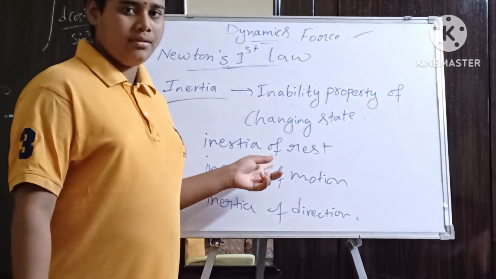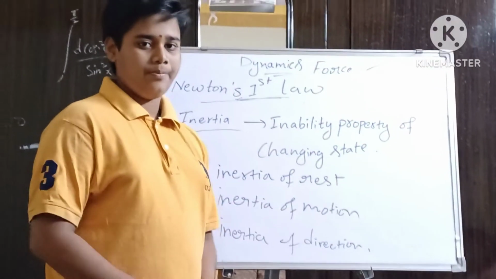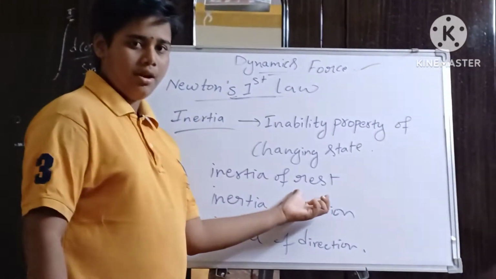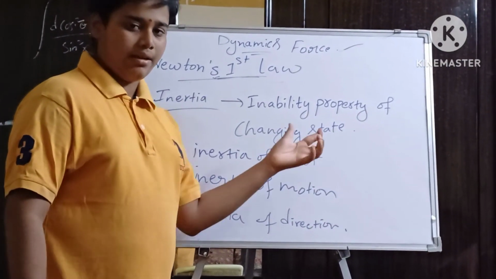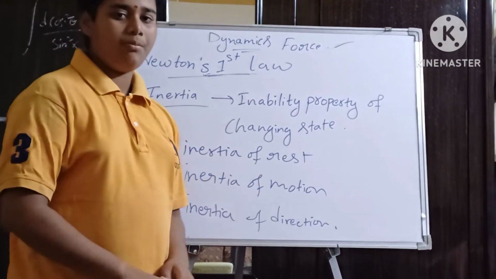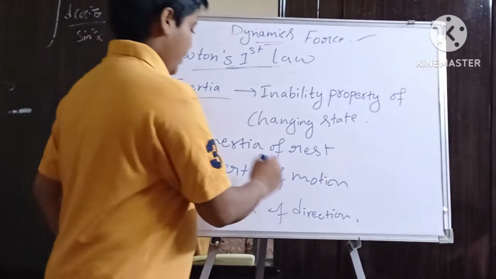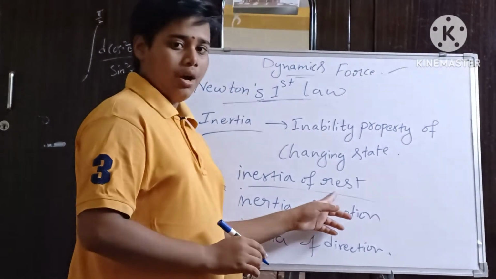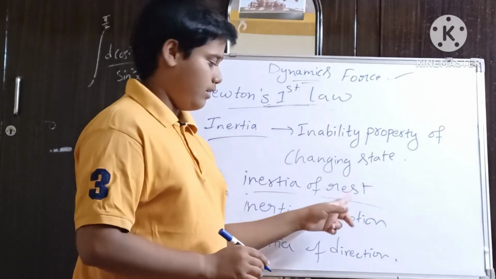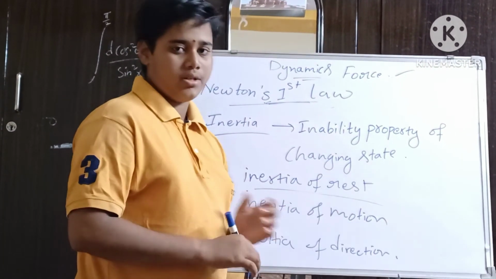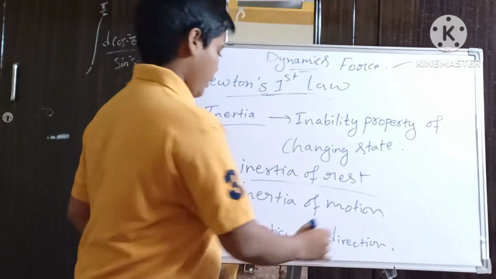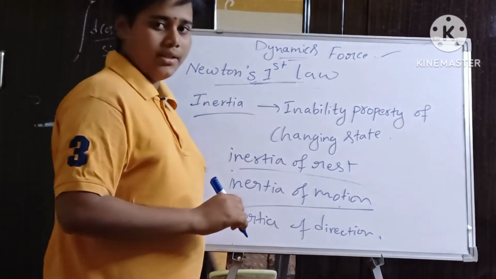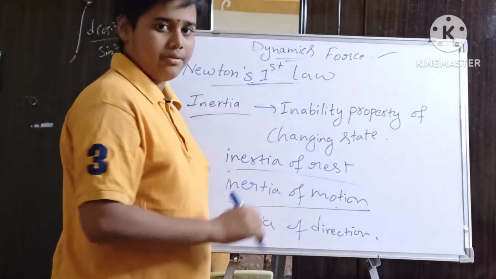Inertia of rest means from rest to motion. If any external force is applied, an object at rest will change to uniform motion. Okay. Inertia of motion: if any external force is applied, the motion of an object changes to rest.